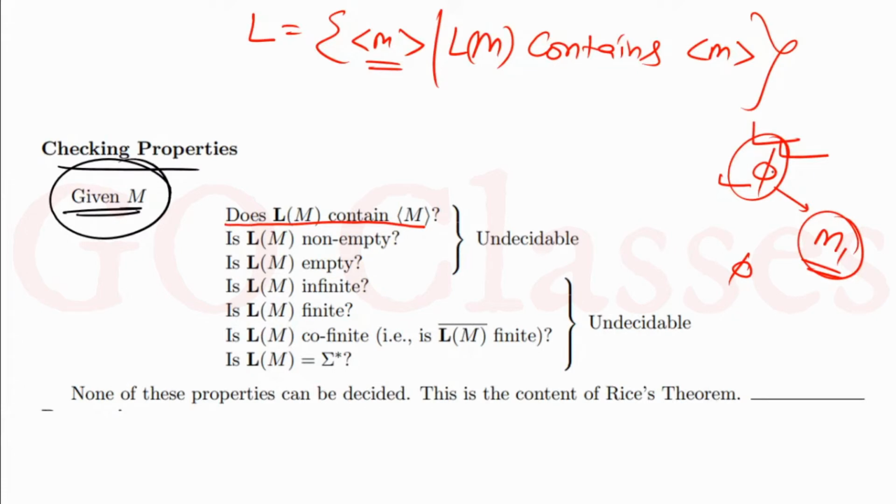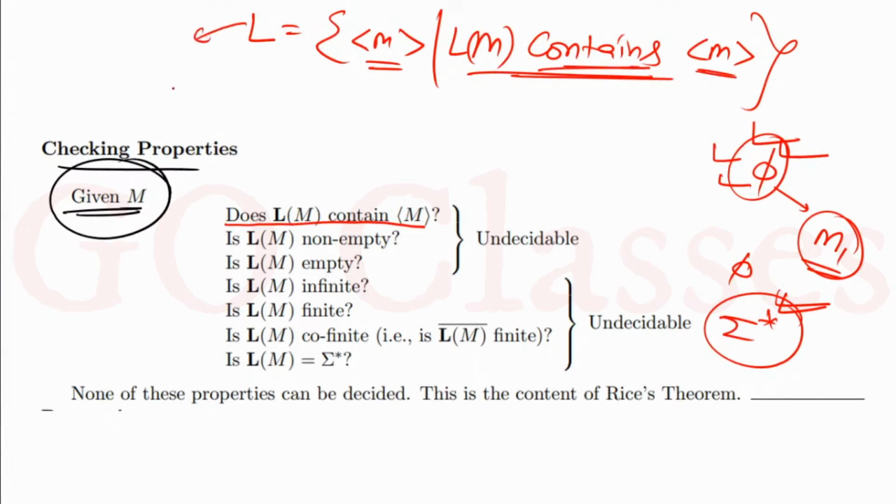So this is an RE language which does not satisfy this property. Similarly, sigma star contains everything, so this is an RE language which satisfies this property. So we have at least one RE language which satisfies this property and at least one which does not. So this property is non-trivial, and hence this L is undecidable. This is just an application of Rice's theorem.